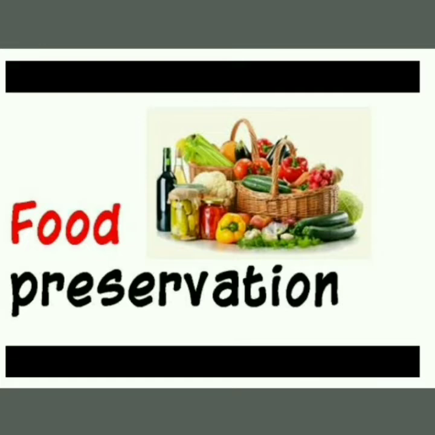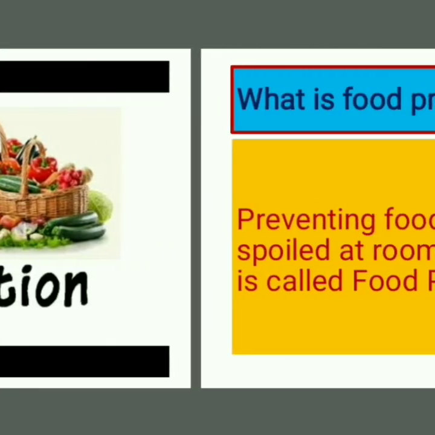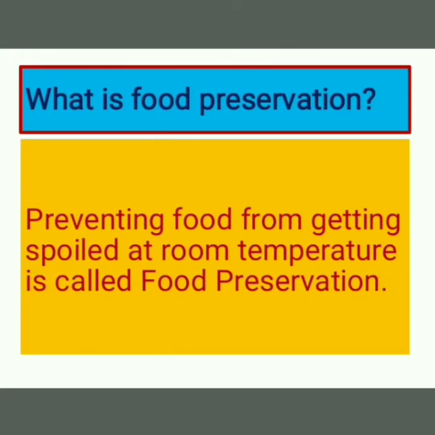Now the next is food preservation. Okay, come on, speak with me. What is the next topic? Food preservation. You would be thinking, what is food preservation?